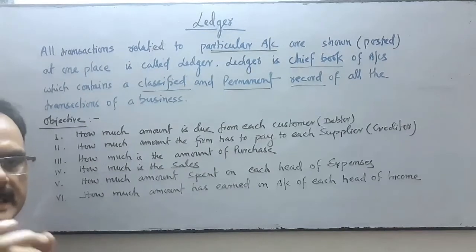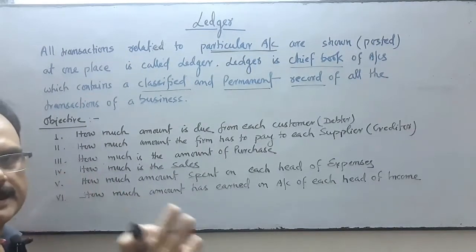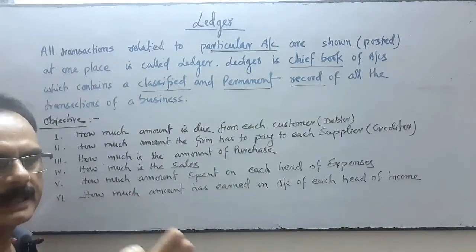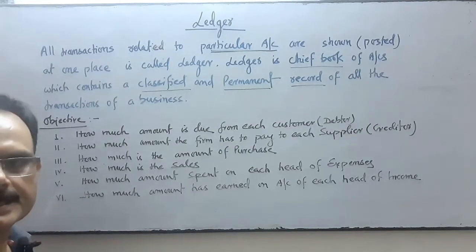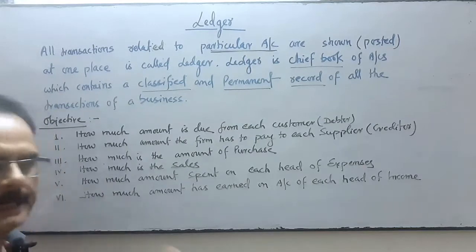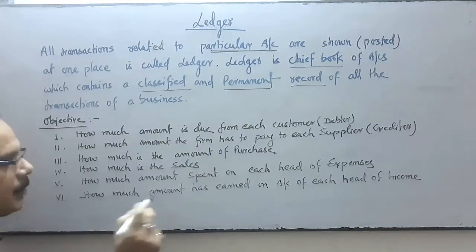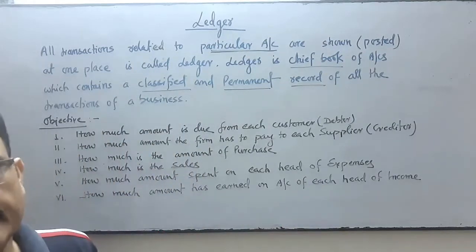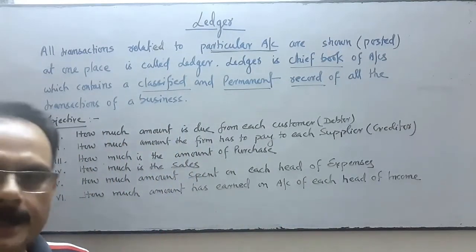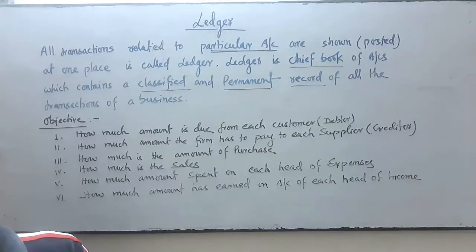We have to know each head of expenses: salary, wages, rent, electricity, printing and stationery. How much amount has been earned on account of each head of income, like rent received, dividend received, interest received.